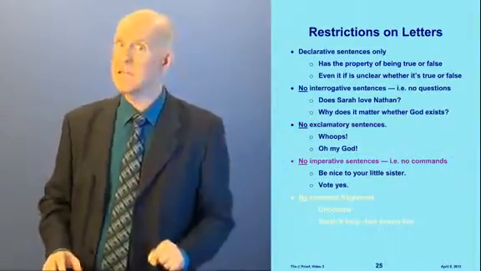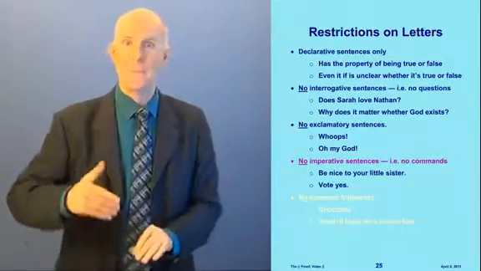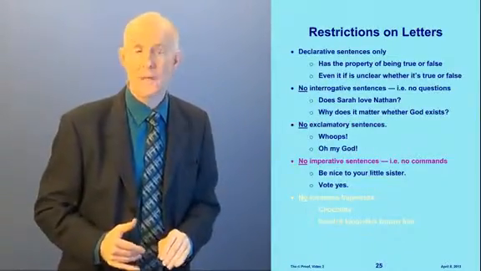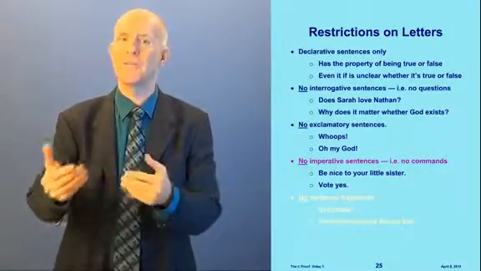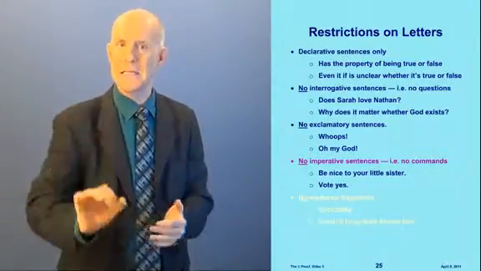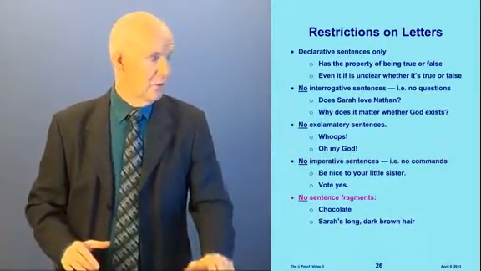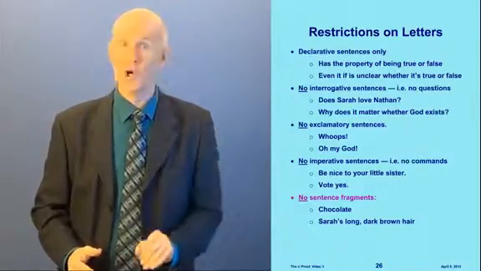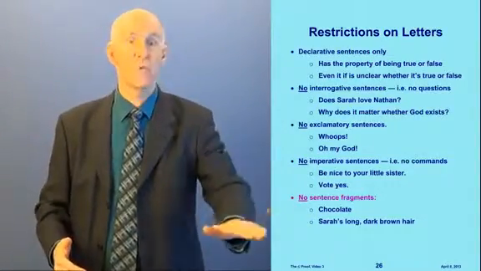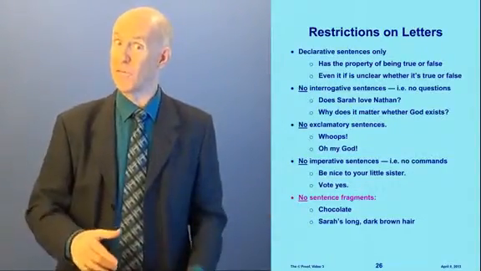No imperative sentences. These are commands like be nice to your little sister, or vote yes. These are sentences, but they don't have the property of being true or false. They're just commanding something. Also, no sentence fragments. Like chocolate, that's not a sentence. Sarah's long dog hair, that's not a sentence. We will deal with fragments when we get to video 4.